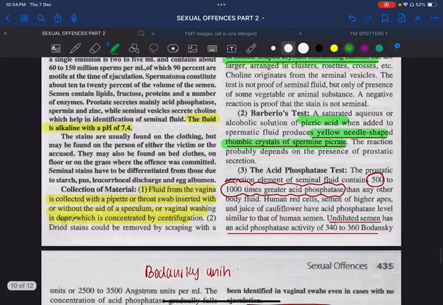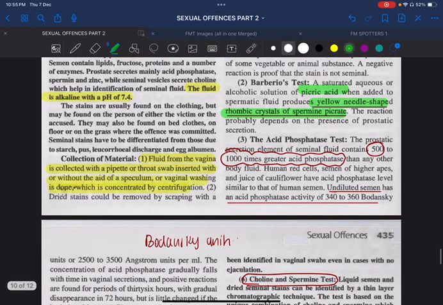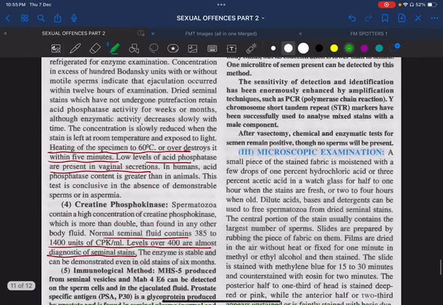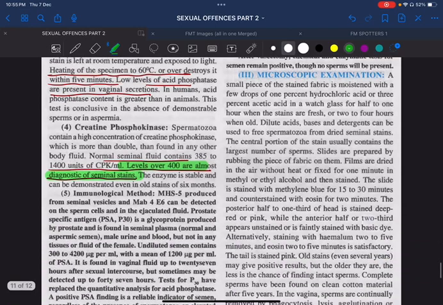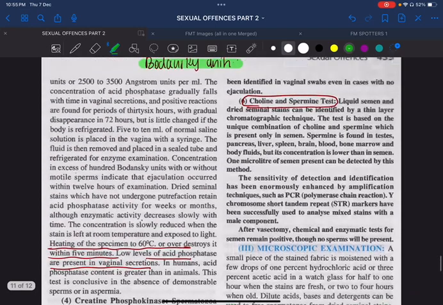Remember, seminal fluid has a very high amount of acid phosphatase, around 500 to 1000 times more than any other body fluid, and it is usually calculated in Bodansky units. Creatine phosphokinase levels of more than 400 are almost diagnostic of seminal stains. Normal seminal fluid contains 385 to 1400 units. Next we have some immunological methods and the choline and spermine tests, which are completely obsolete now.